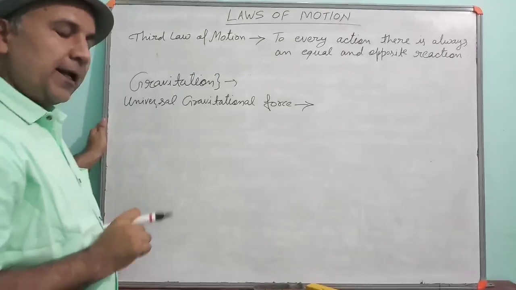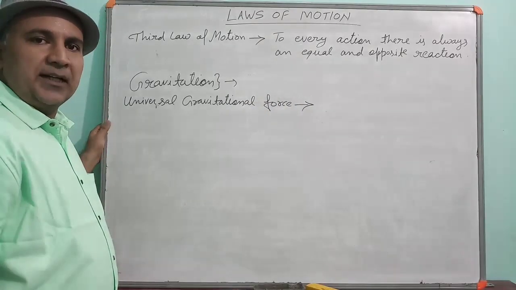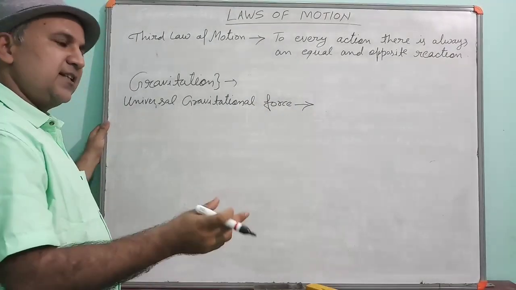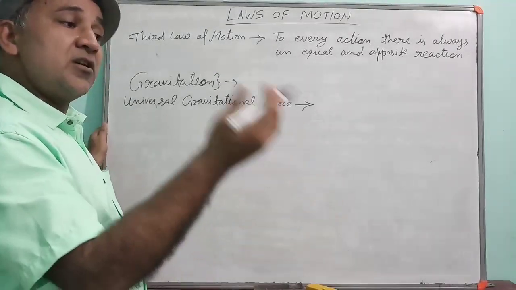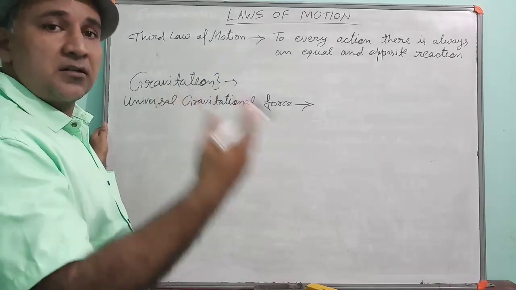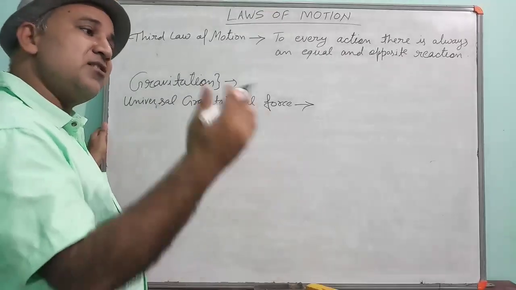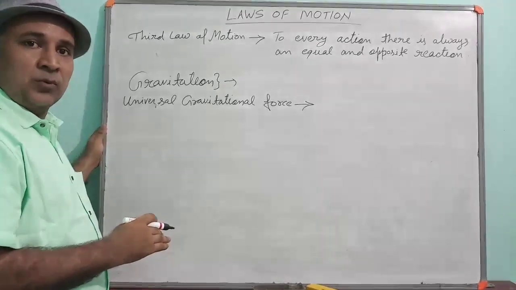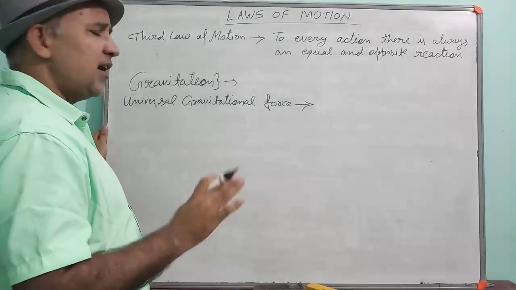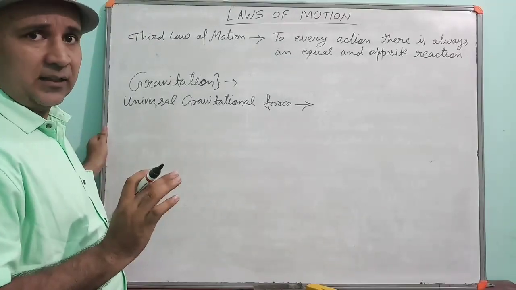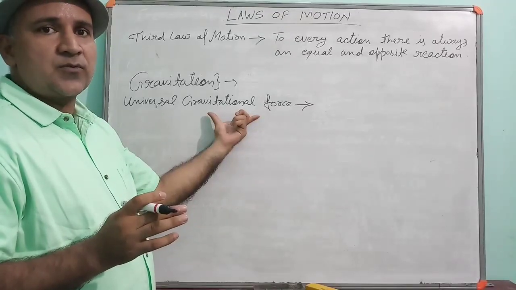Newton says that in the universe all the objects are applying force on each other. The sun is applying force on earth, earth is applying force on sun, moon is applying force on earth, earth is applying force on moon, moon is applying force on sun, sun is also applying force on moon, and so many. All the objects in the universe are applying force on each other. That force is called universal gravitational force.